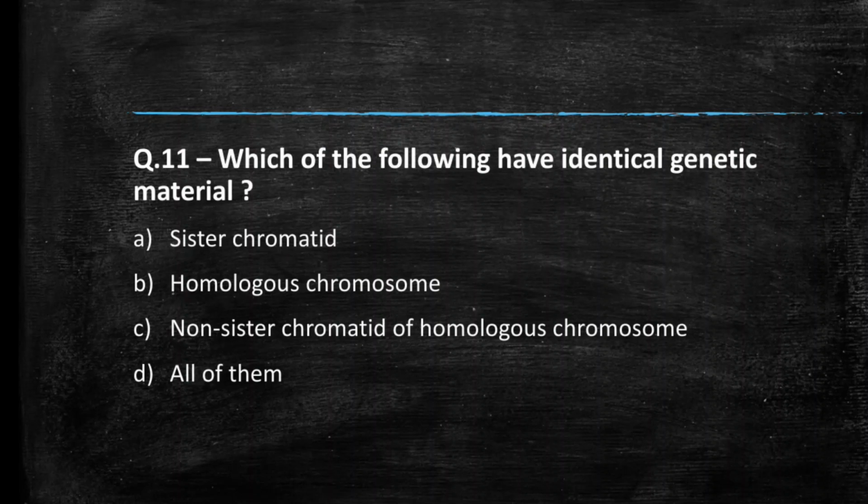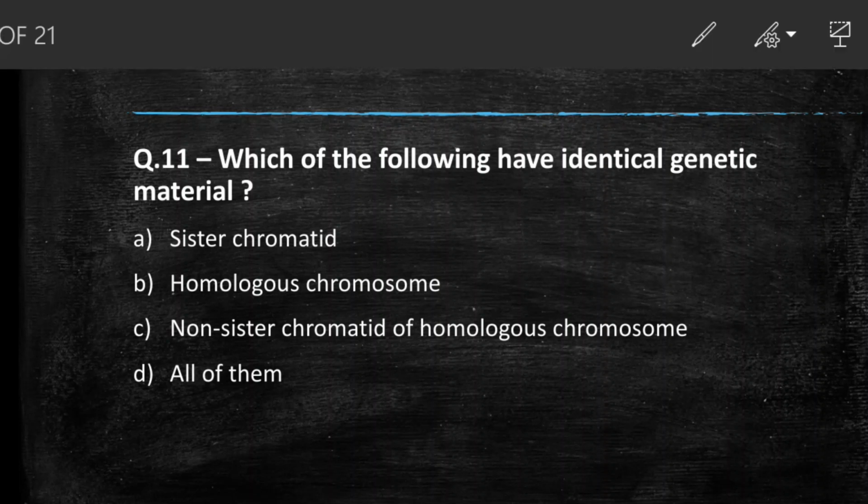Next question we have, which of the following have identical genetic material? Sister chromatids, homologous chromosomes, non-sister chromatids of homologous chromosomes, or all of them. Students, comment your answer. So the right answer to this question is option A, sister chromatids. Sister chromatids are identical copies derived from the replication of a parental chromosome. They are genetically identical barring rare mutations and crossing over with homologous chromosomes.